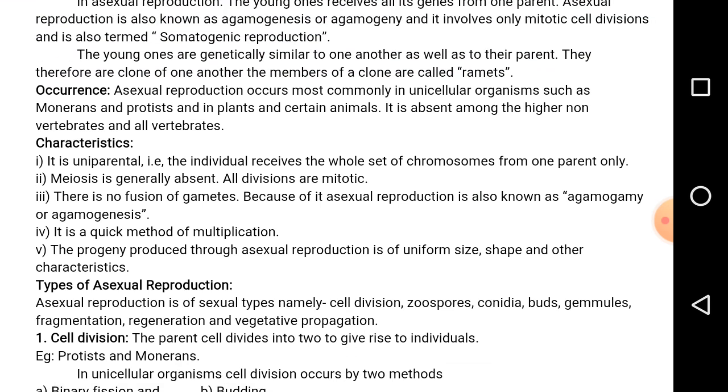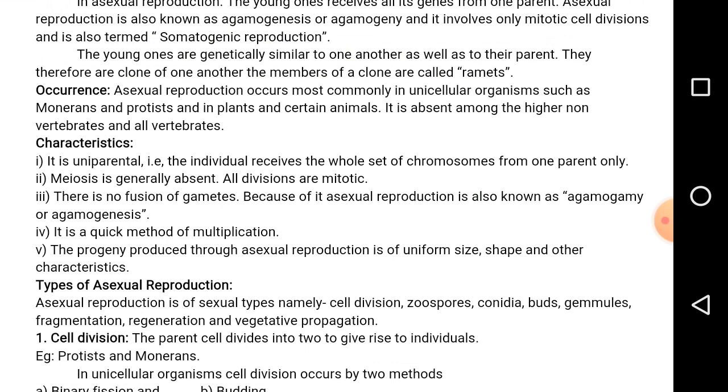Fragmentation. The higher invertebrata, that is echinodermata, reproduces by fragmentation. The best example is the starfish. The fragmentation may occur internally, or it may occur externally.